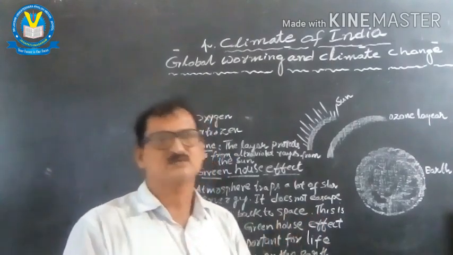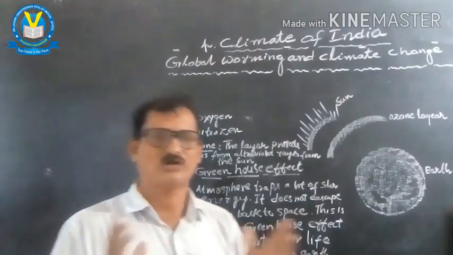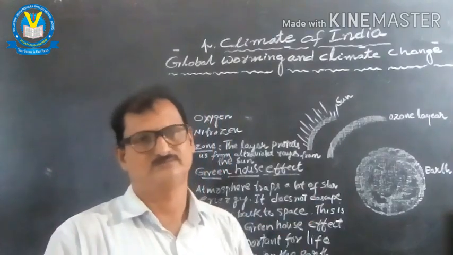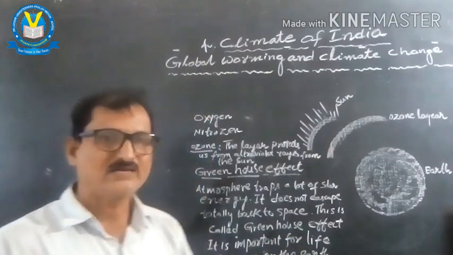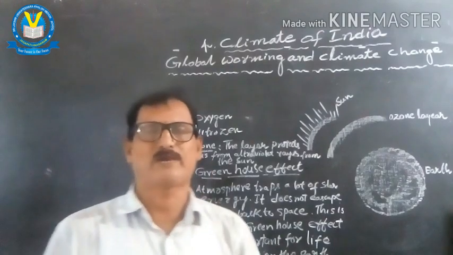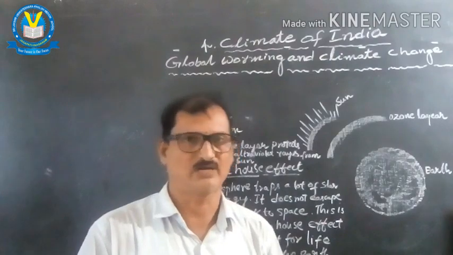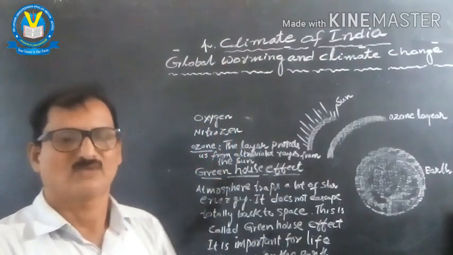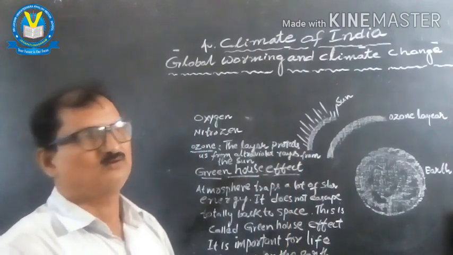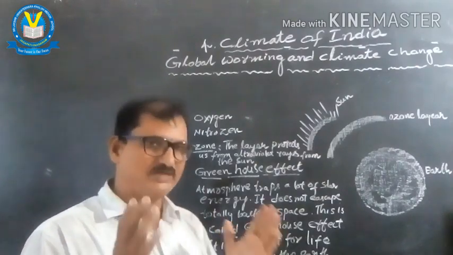Then what are the important gases? They are oxygen. Oxygen is helpful to breathe. Next, nitrogen. Nitrogen is helpful to grow the plants. In turn, we will get the protein for our survival. And the ozone layer also. What is the ozone layer? Ozone layer means